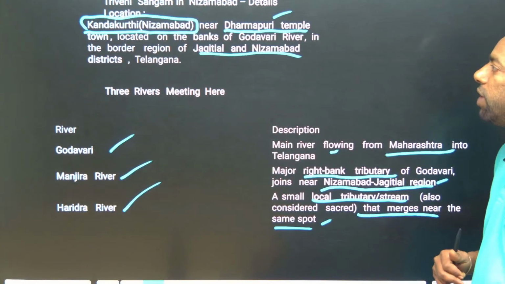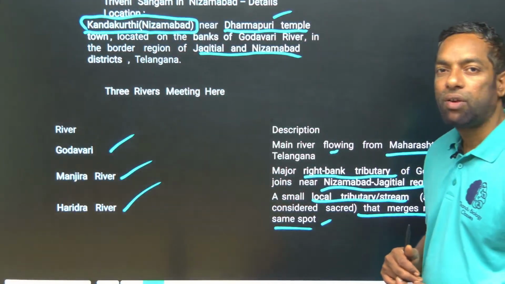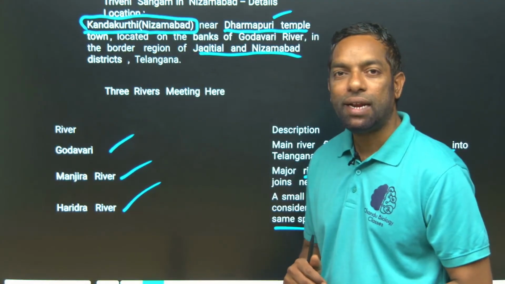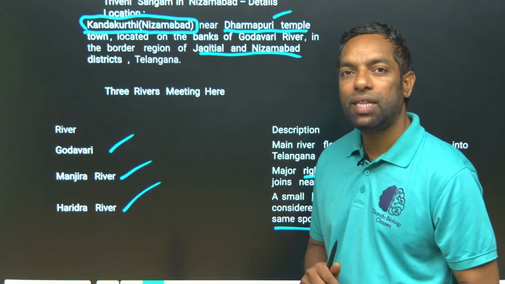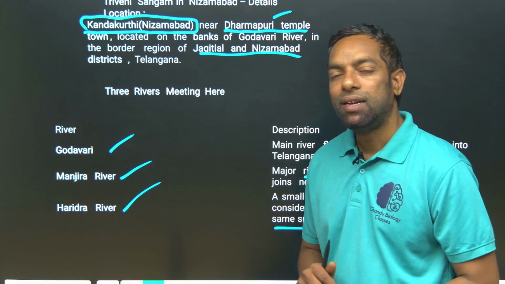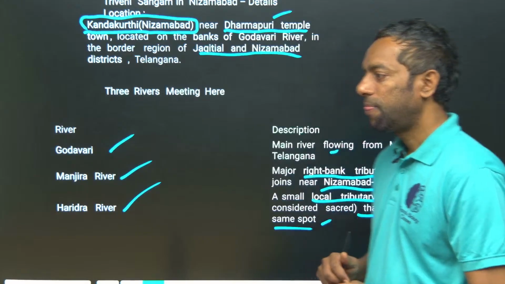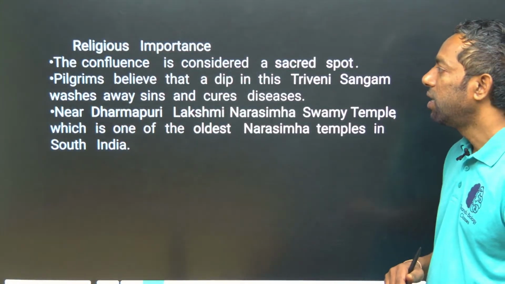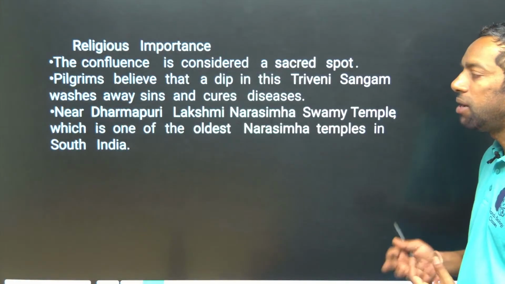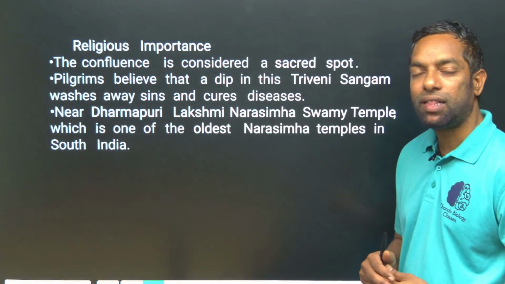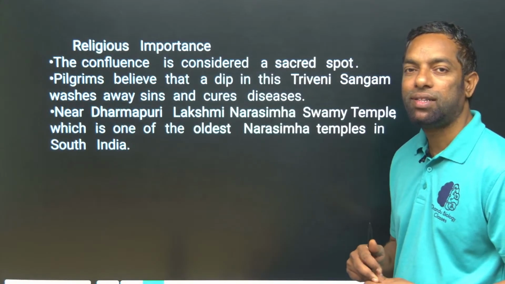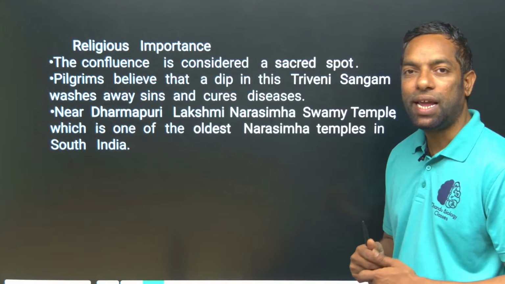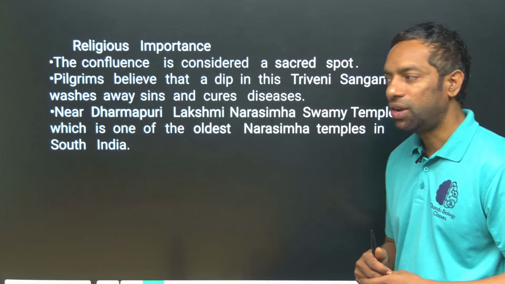Triveni Sangamam at Kandakurti: Manjira, Haridra and Godavari, three rivers, meet at Kandakurti, Nizamabad. We can call it Triveni Sangamam. It has religious importance, which is also important for prelims. Basara, Dharmapuri and Kaleshwaram are the major temples along the river.